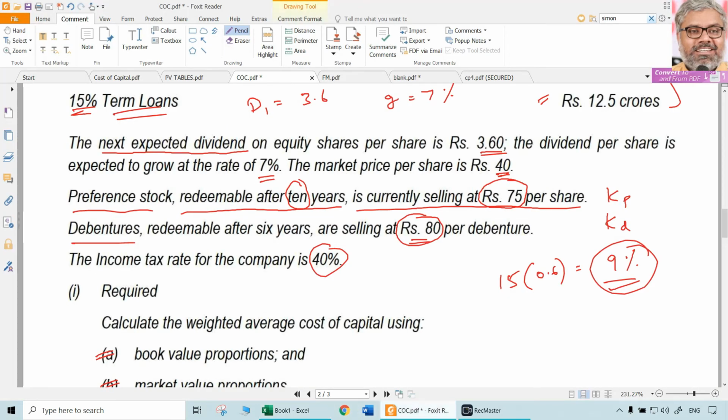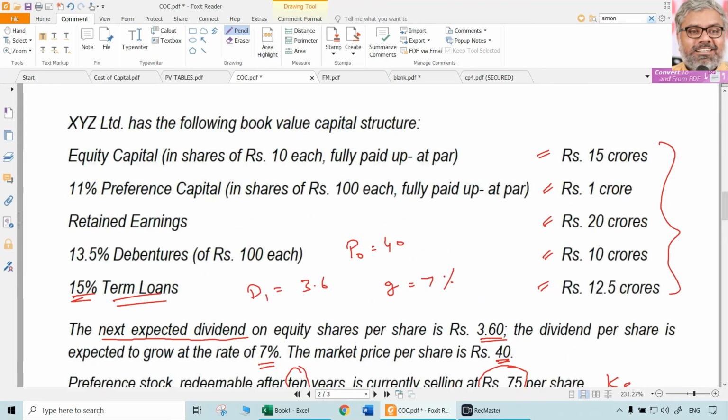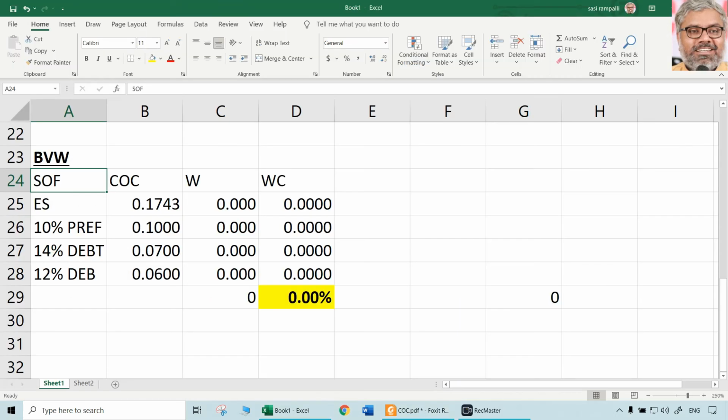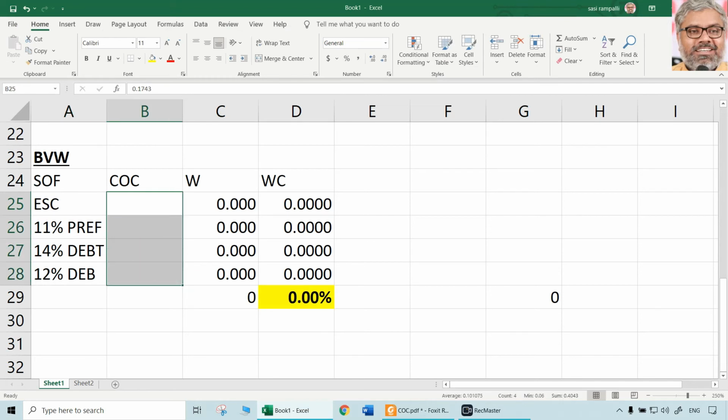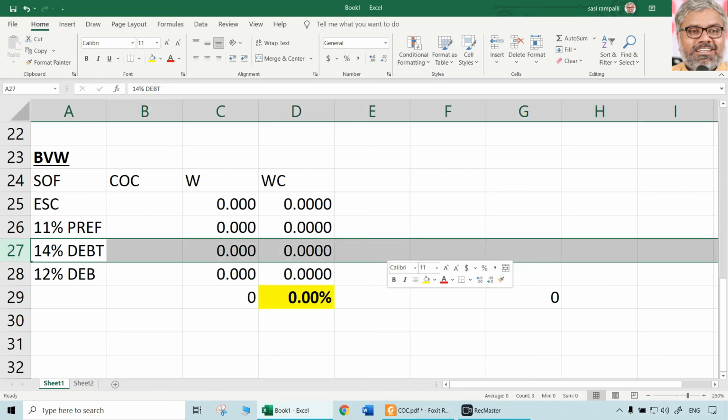That is the first question. What are the sources of finance? Write them in the same sequence, preferably equity share capital, then 11% preference share capital. Then there are retained earnings also.